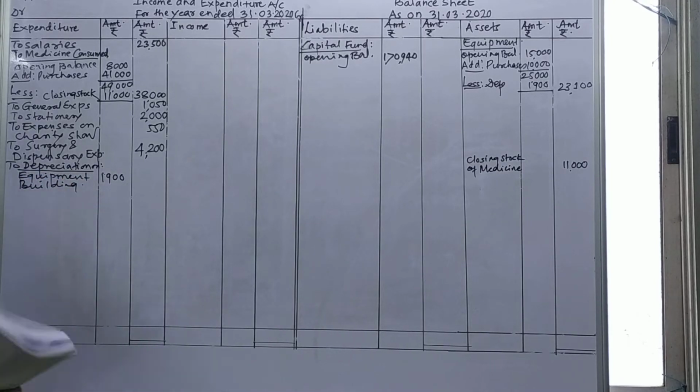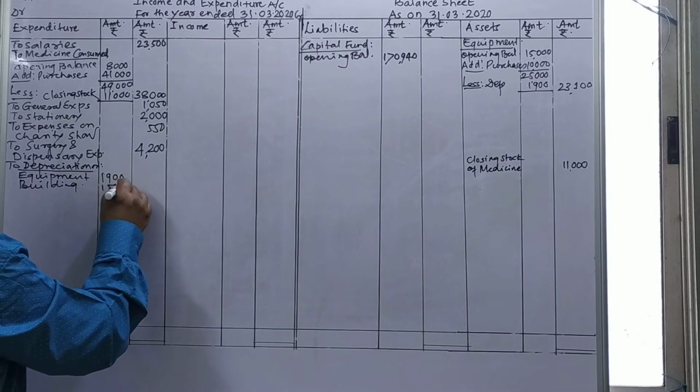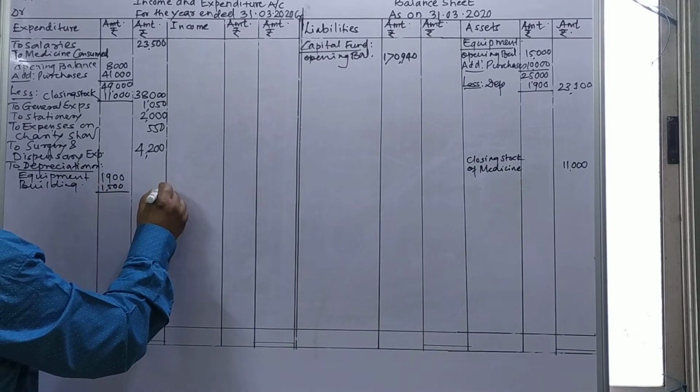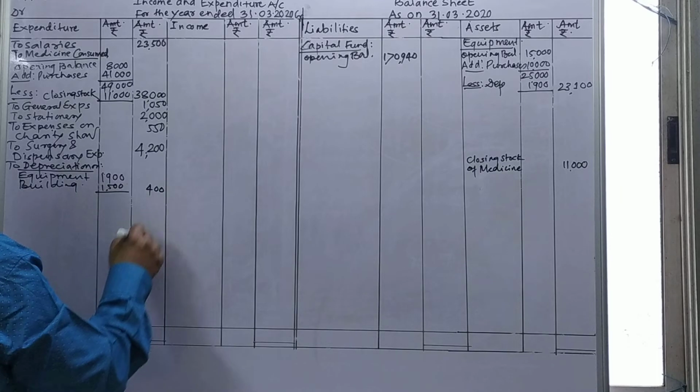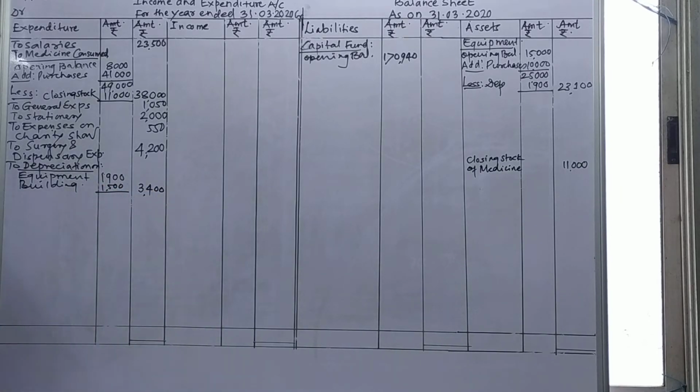Building depreciation after the additional information is 1,500. Both depreciations together come to 3,400. Depreciation is not given as a percentage, it is given directly as an amount. Now I will take the building here also.